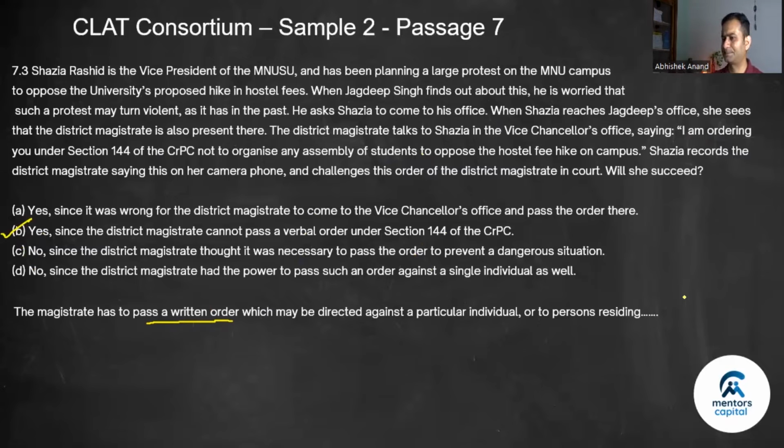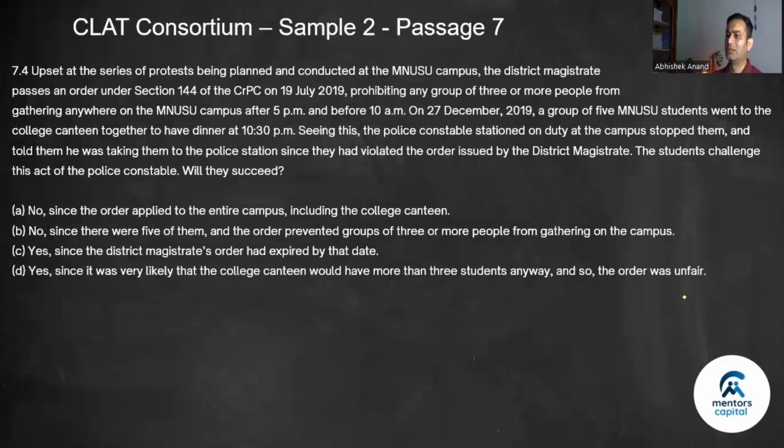Okay. Next one. Now this one is a tricky question, and as per the explanation given by the CLAT consortium, the logic was not correct. So first of all, let me tell you what is the answer that they have given. The answer that they have given is that it has crossed 6 months. So it did not cross 6 months. I think they were thinking of giving it as January. So if it is January, then August, September, October, November, December, January, yeah, then it would be fine. December is not 6 months.